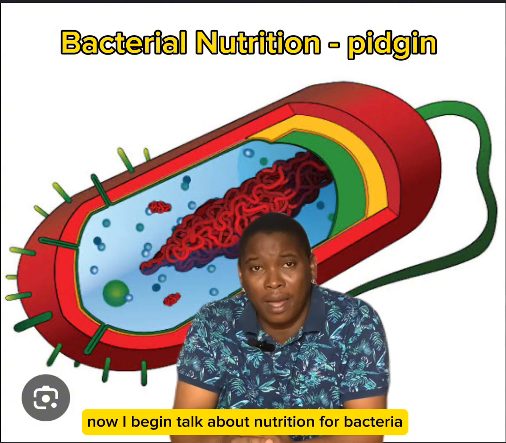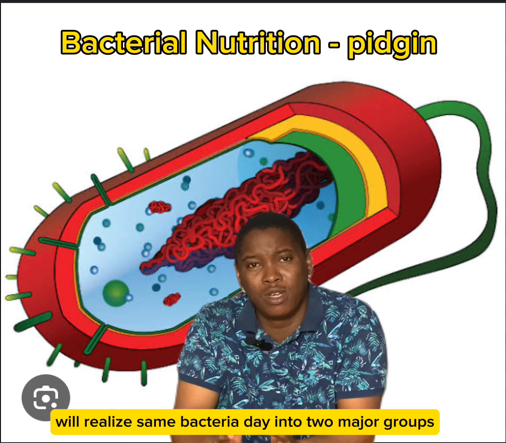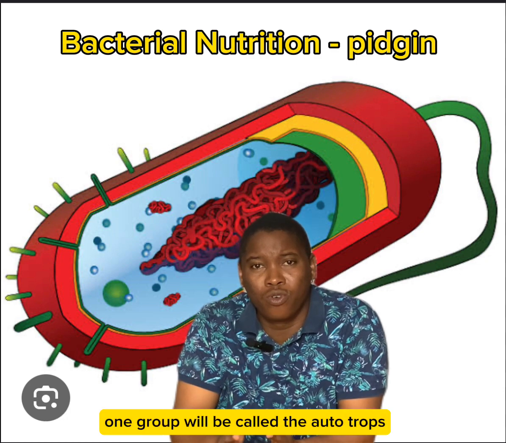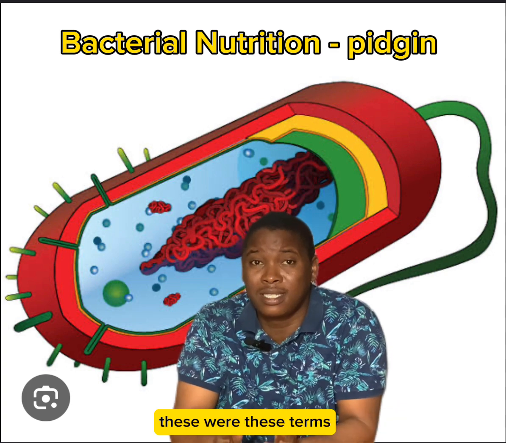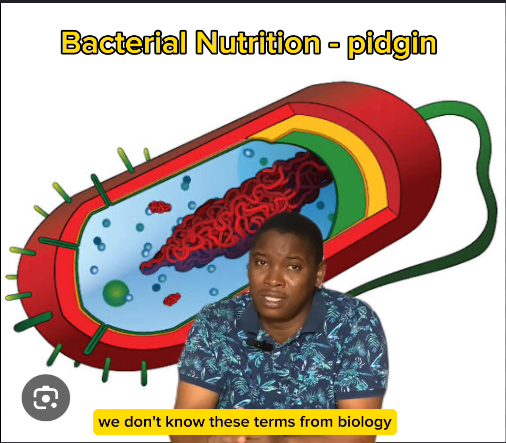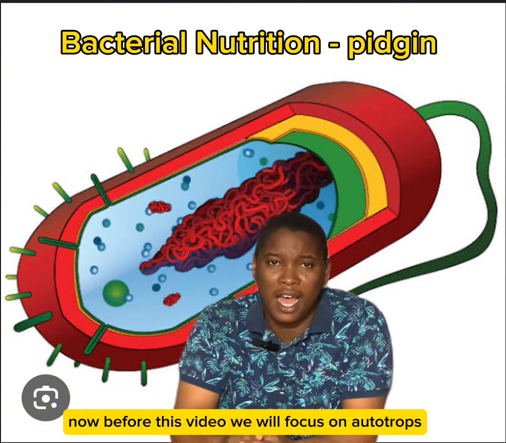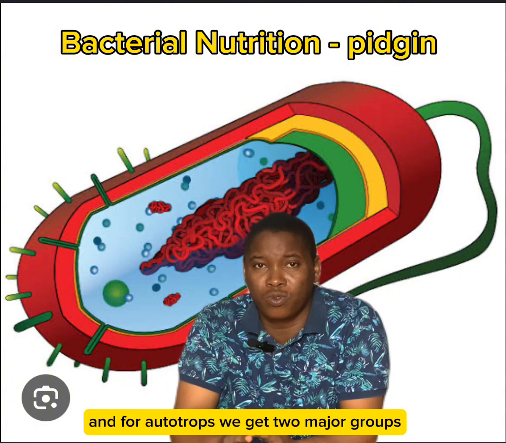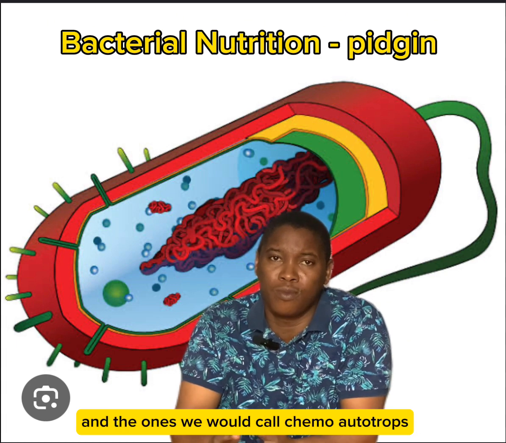Now, if we begin to talk about nutrition for bacteria, we realize say bacteria dey into two major groups: one group wey they call the autotrophs and the other group the heterotrophs. These terms no be new terms, we know them from biology. But for this video, we go focus on autotrophs. And for autotrophs, we get two major groups: the ones wey we dey call photoautotrophs and the ones wey we dey call chemoautotrophs.